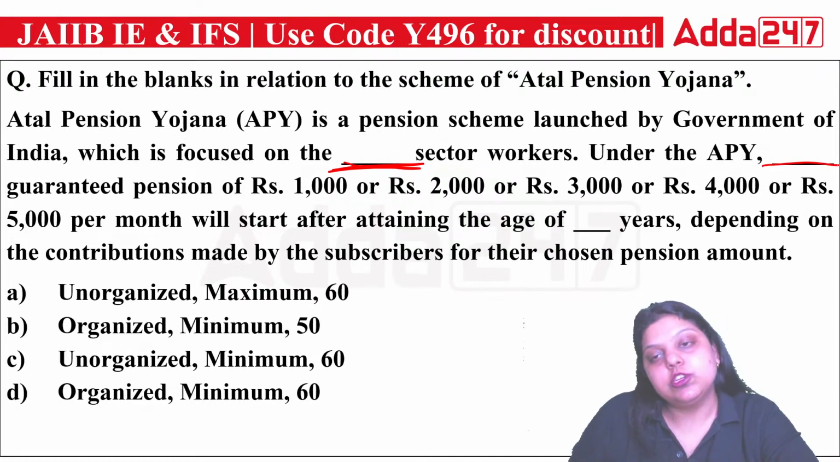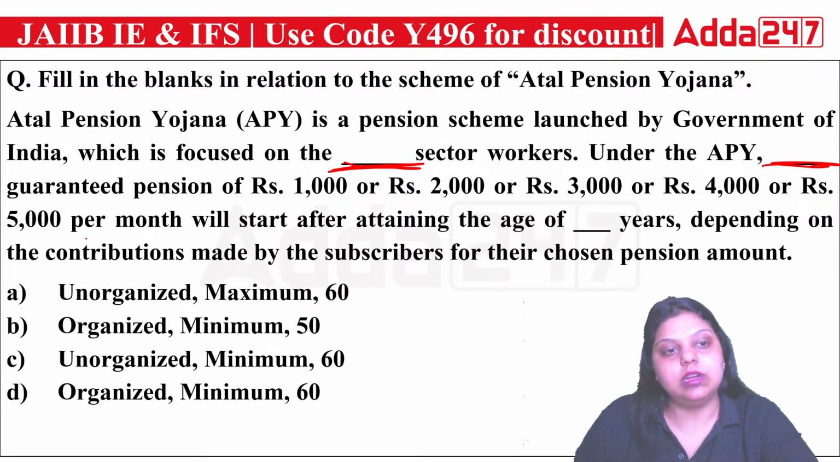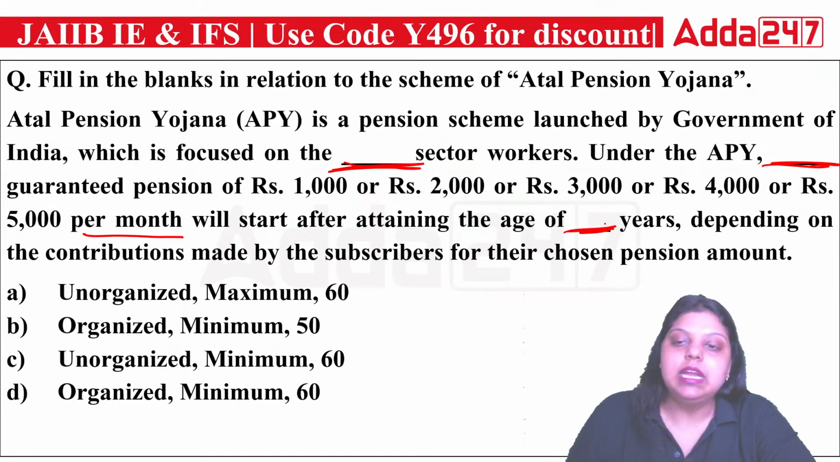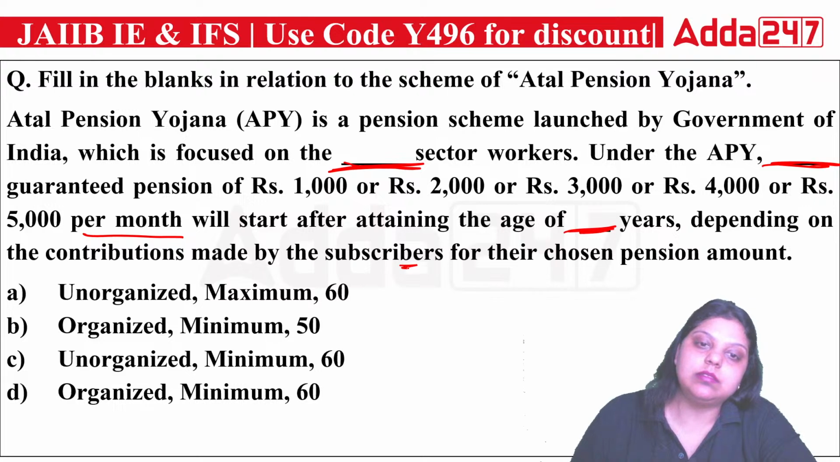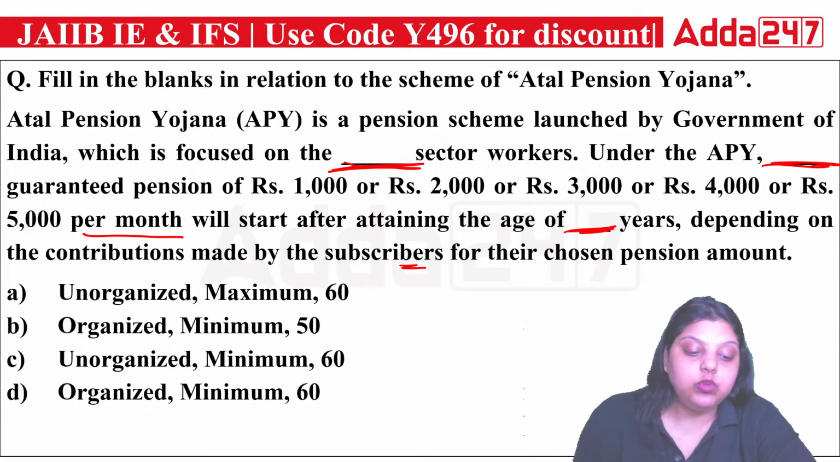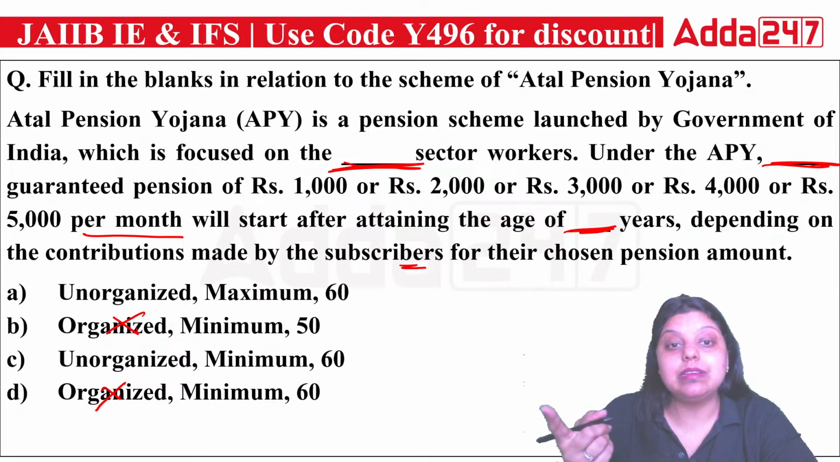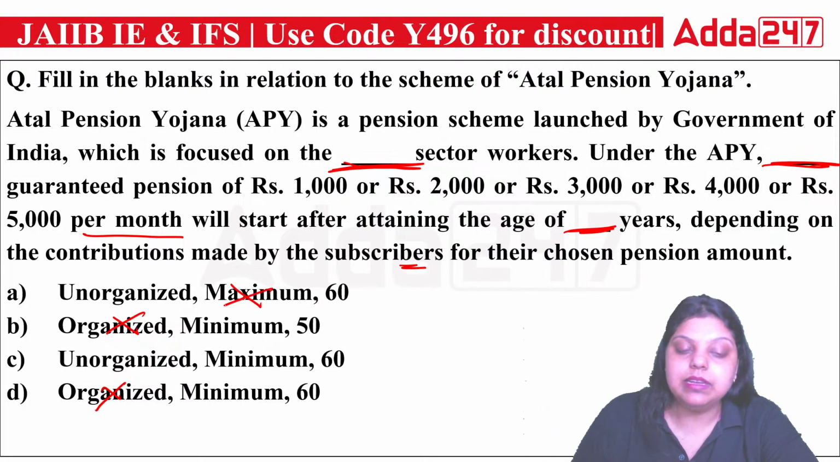Second, under the Atal Pension Yojana, dash guaranteed pension of 1,000, 2,000, 3,000, 4,000 and 5,000 per month will start after attaining the age of dash years, depending on the contribution made by the subscriber for their chosen pension amount. Now you have to answer which one is correct. So first of all, this is a scheme for unorganized sector workers, so you can eliminate two options. And the pension they are providing, is it a minimum or maximum? It's a minimum, so you can easily eliminate the maximum. So the right answer will be option C.